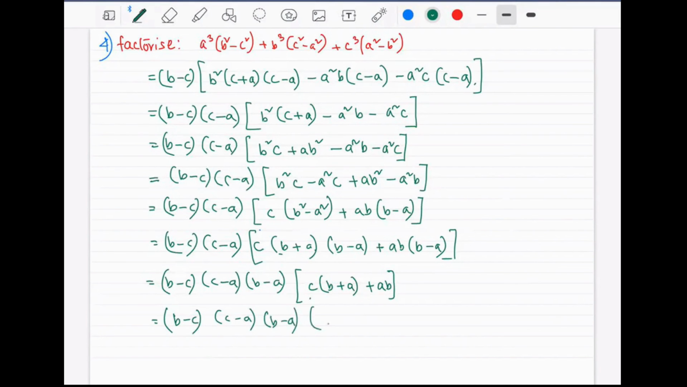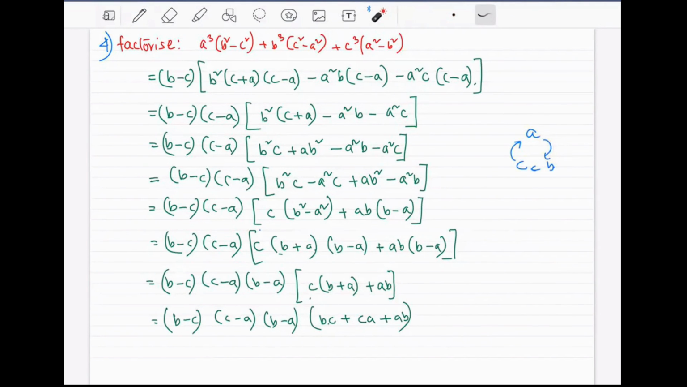(b minus a). Then inside I'm putting it as bc plus ac. Look, c and b, bc, c and a, ca, and ab is ab. No change here, okay, just multiplication of this part. Okay, remember we want to write the expression always in cyclic form. A, b, and c in cyclical form.